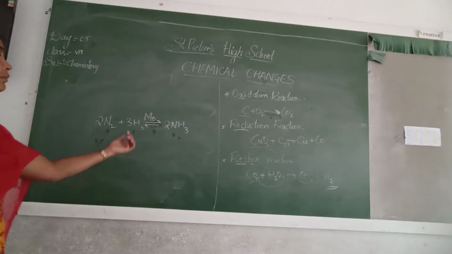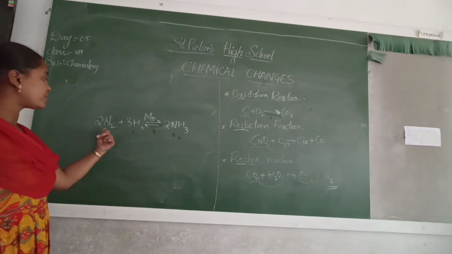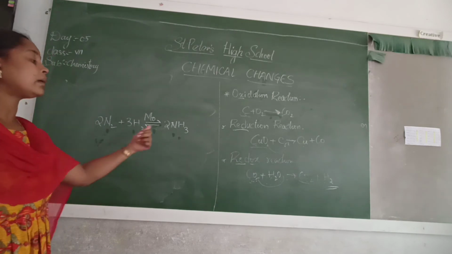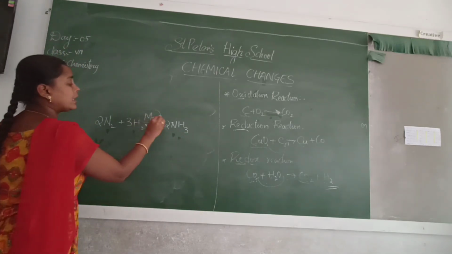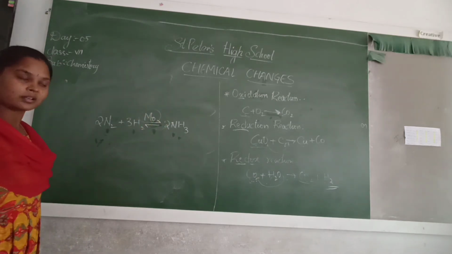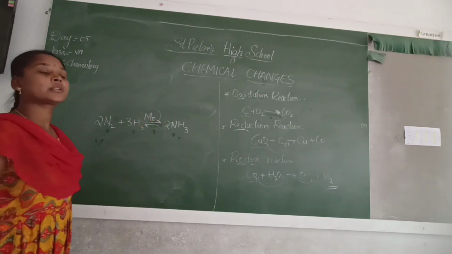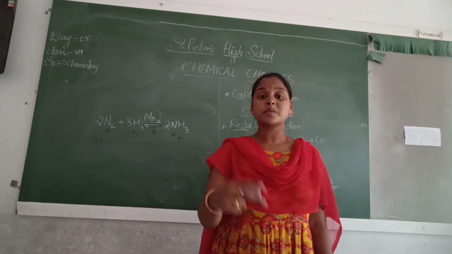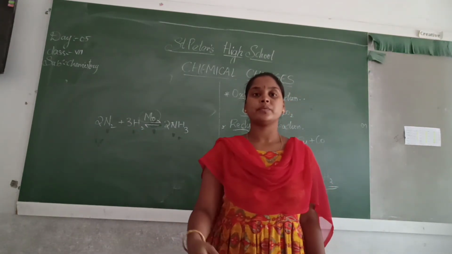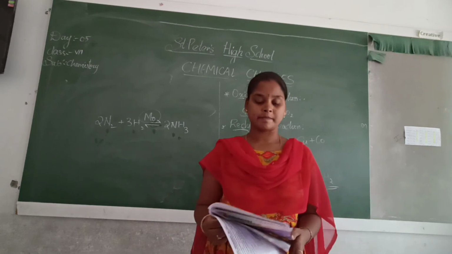By adding this molybdenum to nitrogen and hydrogen, the reaction takes place very fast and ammonia is formed immediately. That molybdenum is called a catalyst. A catalyst is a substance which makes the reaction take place fast.